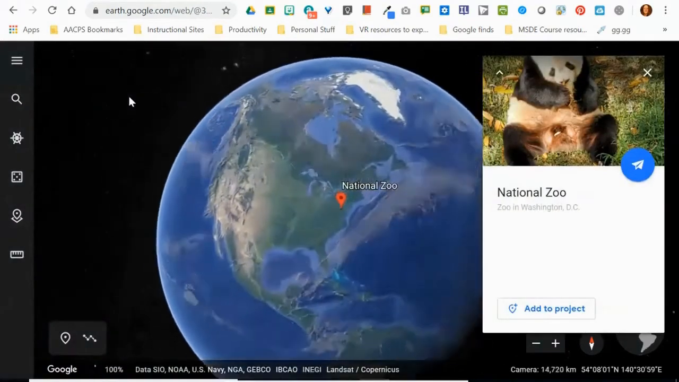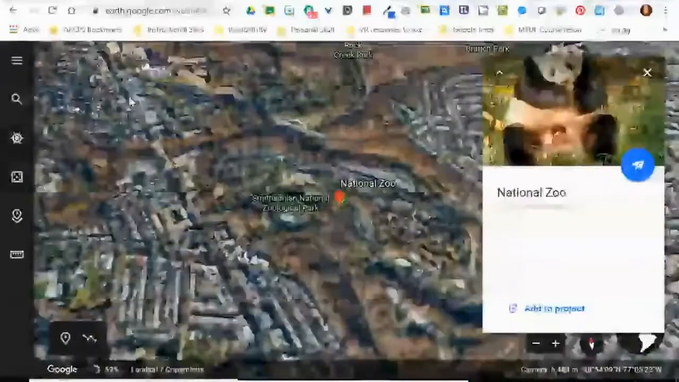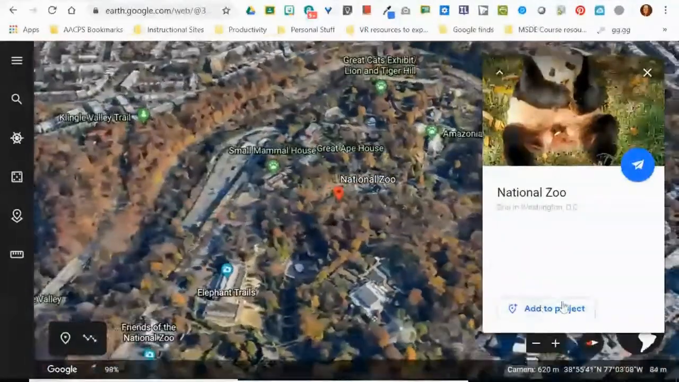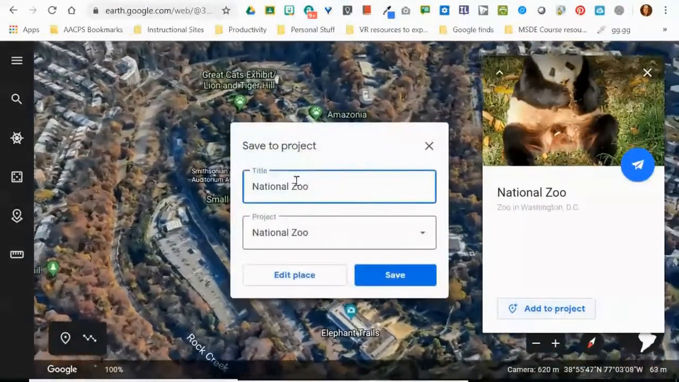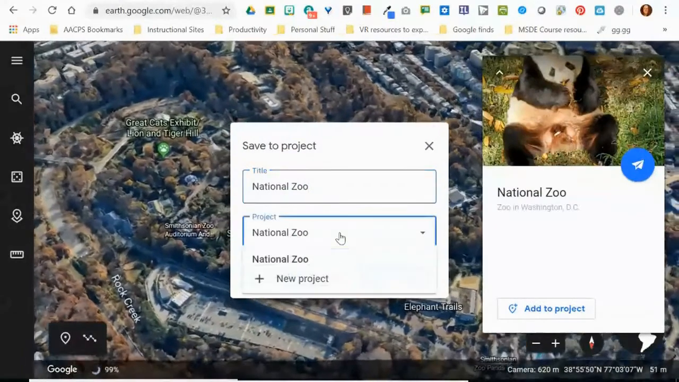So just as we would expect when we type in a location on Earth, we're going to fly to that location. It's going to open an information card on the right-hand side. But what's changed is I now have this button at the bottom that says Add to Project. And when I click, it gives me an option to give it a title and asks me which project I'd like to put it in.